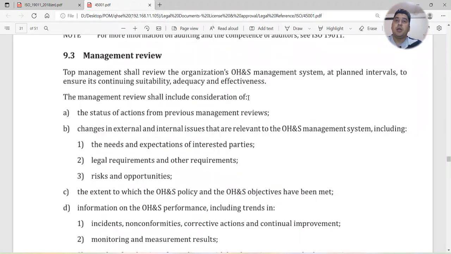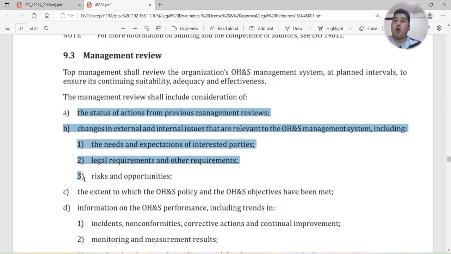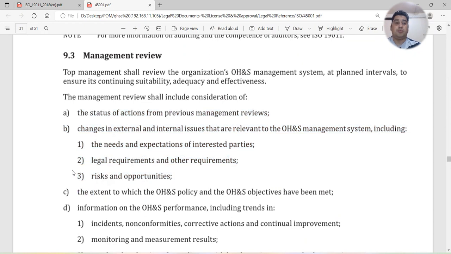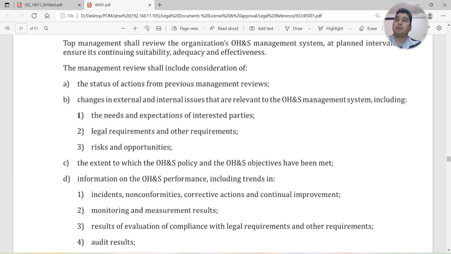In the month of January, you can implement your plan. Whenever you are conducting a management review meeting, you have to consider these points, and in the agenda you have to include all of them. I can say you can just copy all these points from this standard and paste them into the agenda, which will be easy for you.